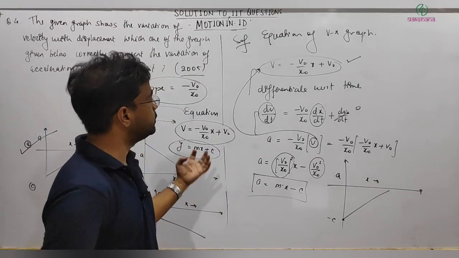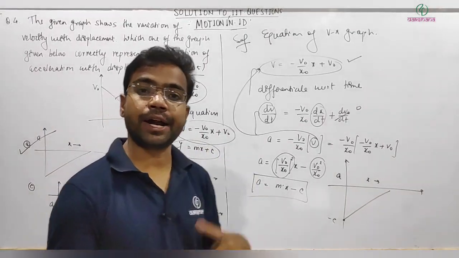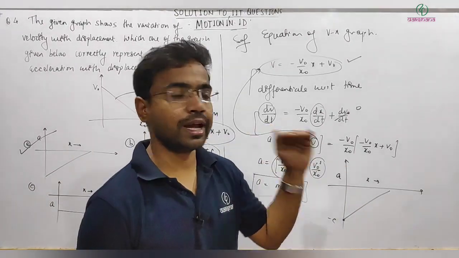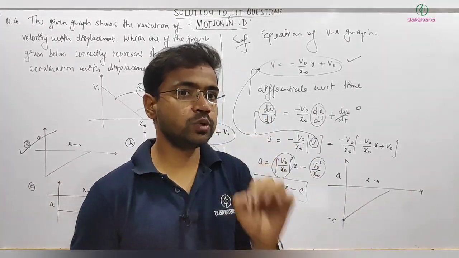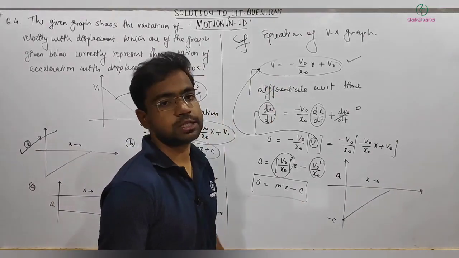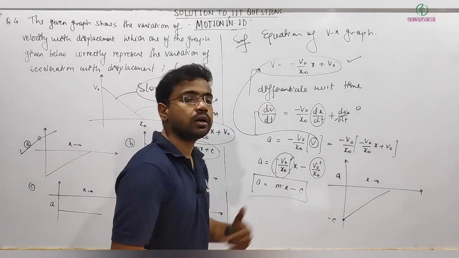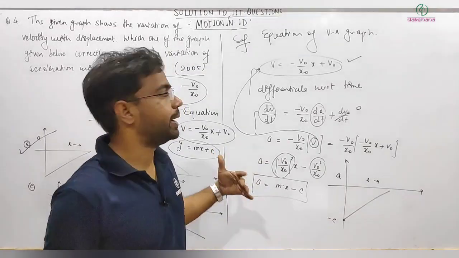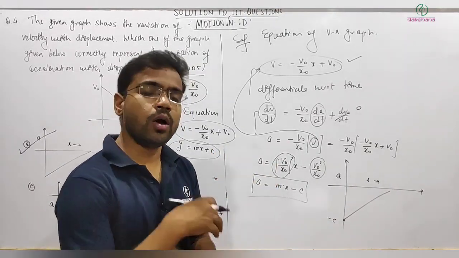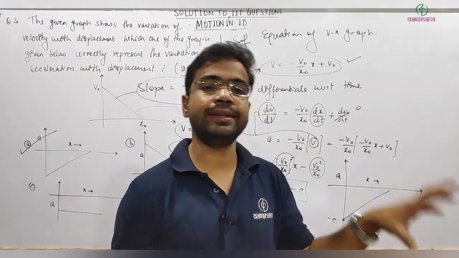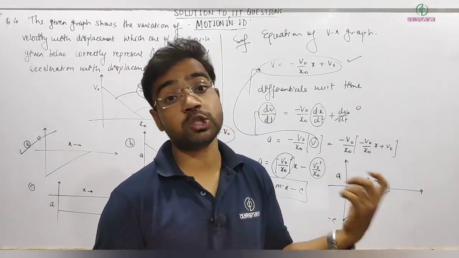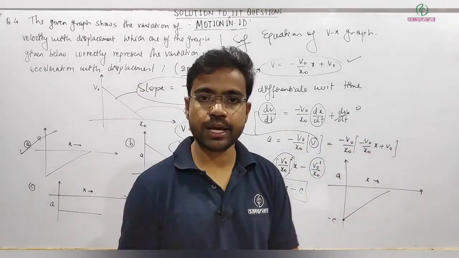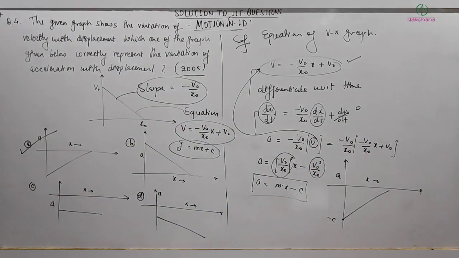But when things are not straightforward, or where we cannot deal directly by looking at the slope and area, then we need to go with the writing equation approach. Doesn't matter what relation is provided to you and what exactly it is asking, always write the equation, differentiate or integrate based on what exactly it is asking, get the final expression and plot it. That's the approach. Okay, let's see the next problem.